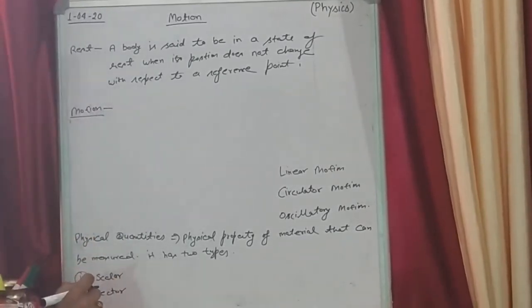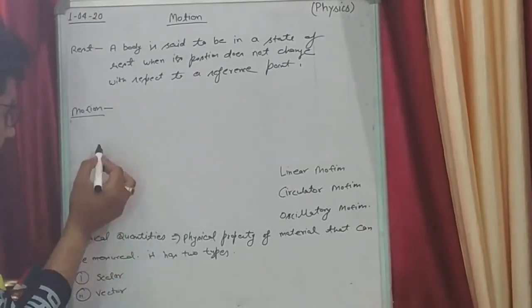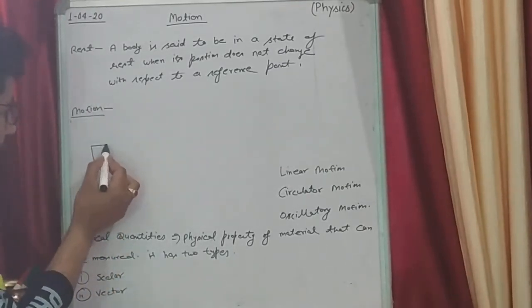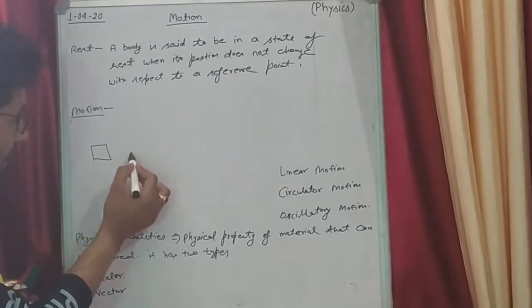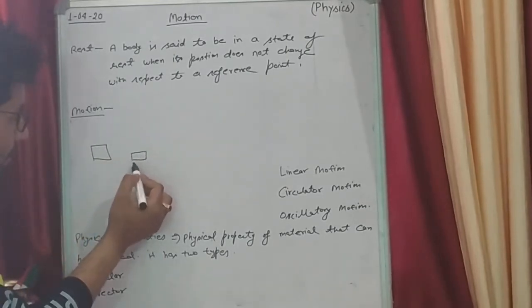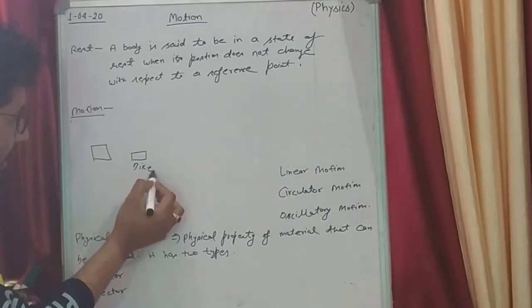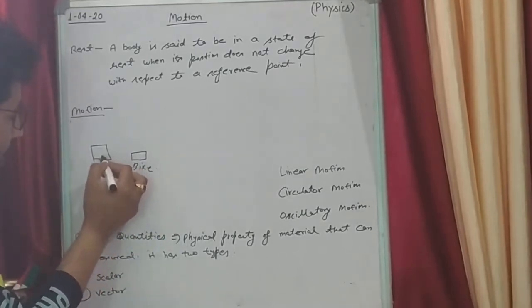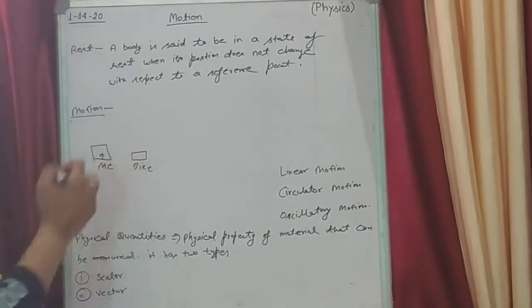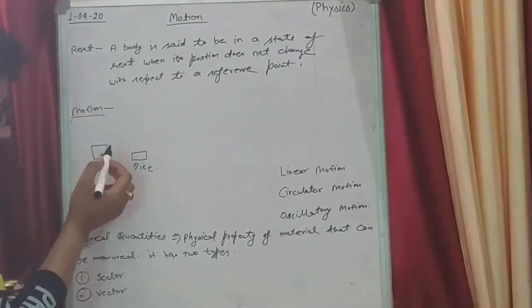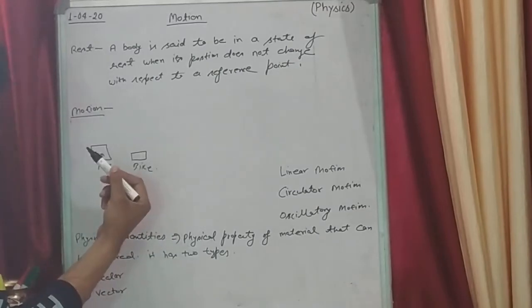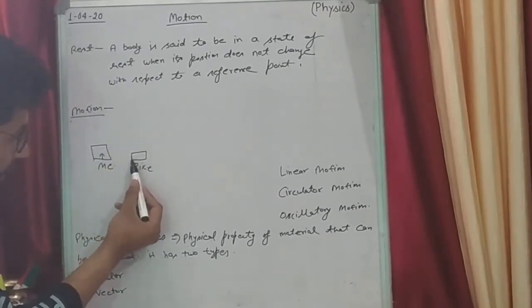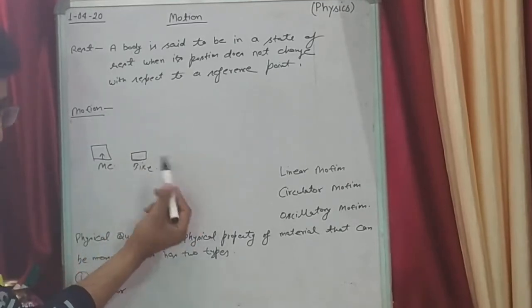Let me give you an example. Suppose I am here and here is my bike. This is my bike and this is me. I am sitting inside of this box. And I am watching my bike, and this bike is in a rest condition. This bike is not moving.